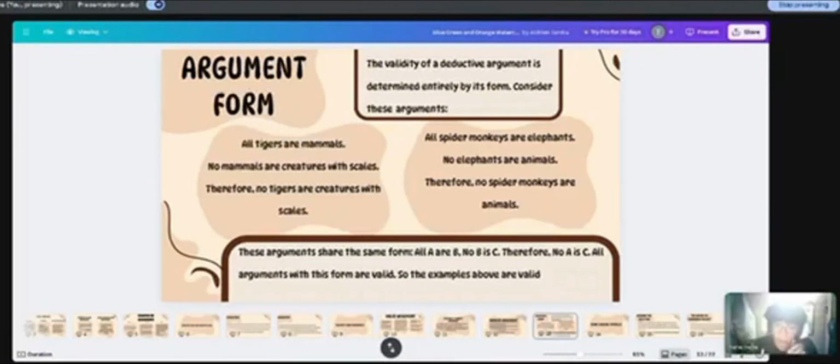Even though the second example sounds silly, because spider monkeys are not elephants, these arguments are still logically valid because the form is correct.